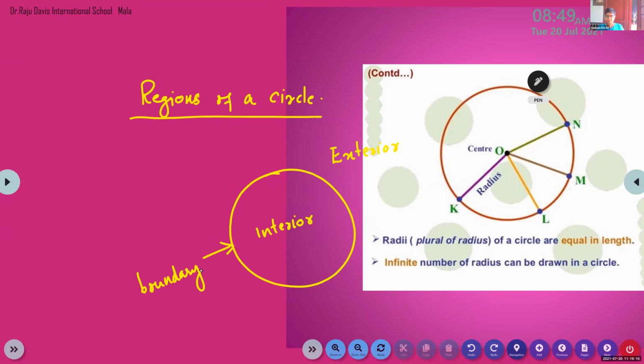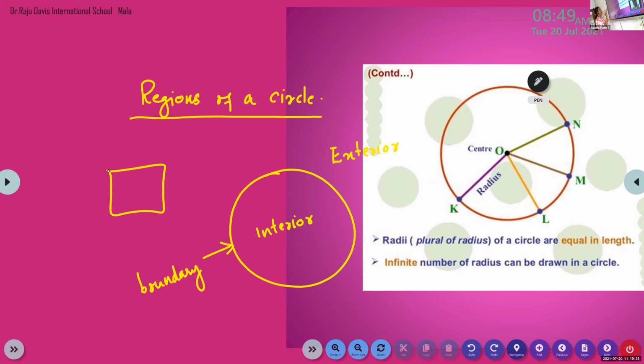Children, if you are drawing any other shape in the plane, we will get the same thing. Interior of the circle, exterior of the circle, and boundary of the circle. If you are drawing any other figure, the same thing happens.